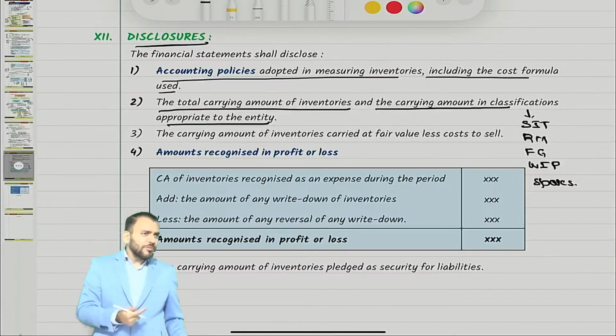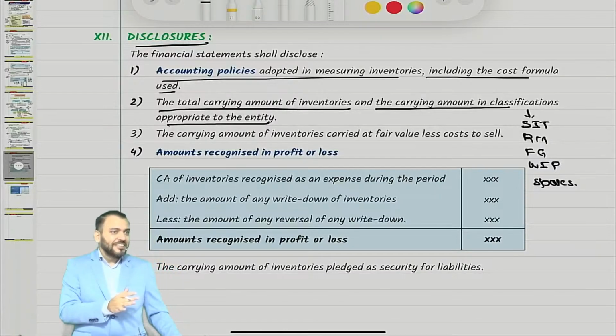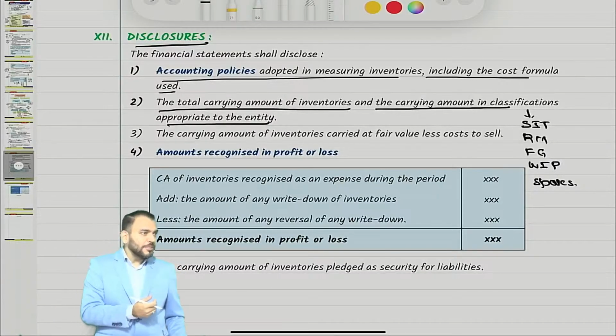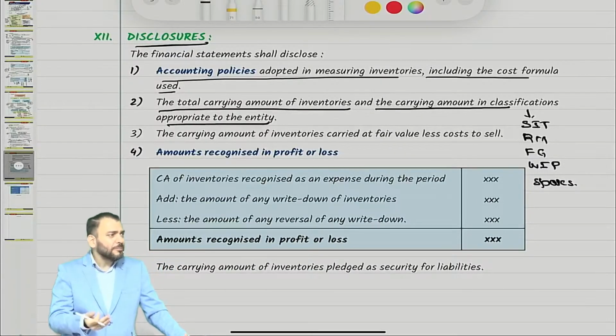Achha, have you seen the notes to accounts of any good company? Have you seen the financial statement of any listed company? Because till now you have not done any audit for a listed company. Because you are doing articleship in a firm where there are 5 partners, out of 5 partners, 4 are sleeping partners. Am I right or not? Nothing to worry. I was also like that only.